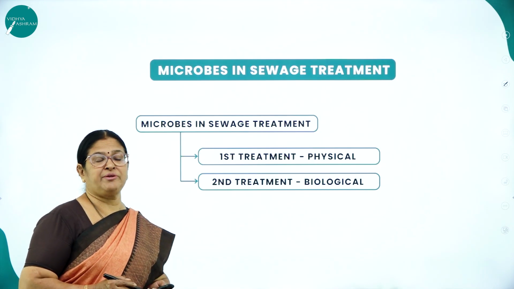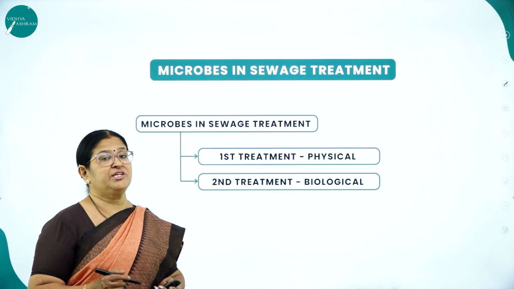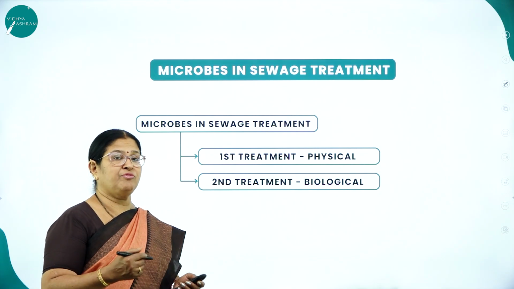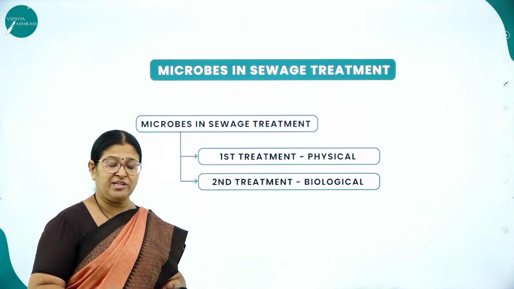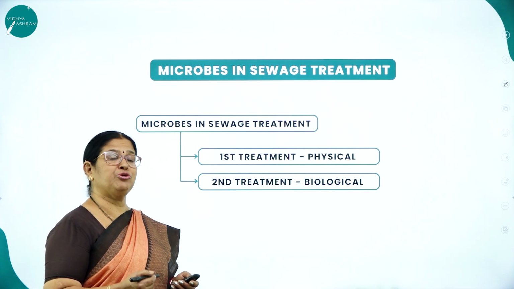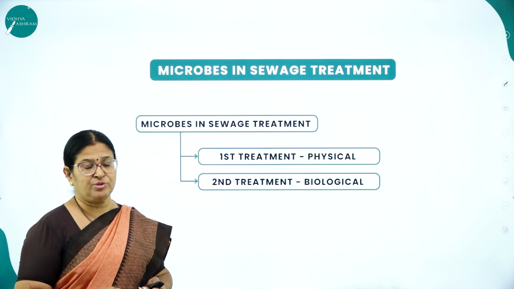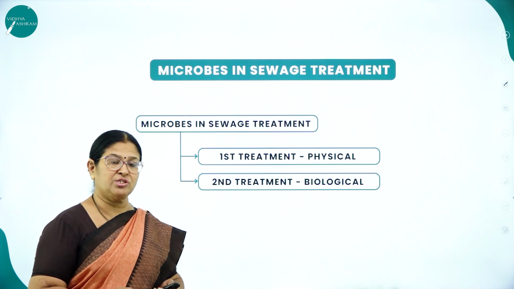Microbes in sewage treatment. Imagine the large amount of sewage produced in everyday life. Along with household and domestic waste, sewage waste that is produced needs to be treated. It cannot be let off into the environment as it is, since it will cause pollution.